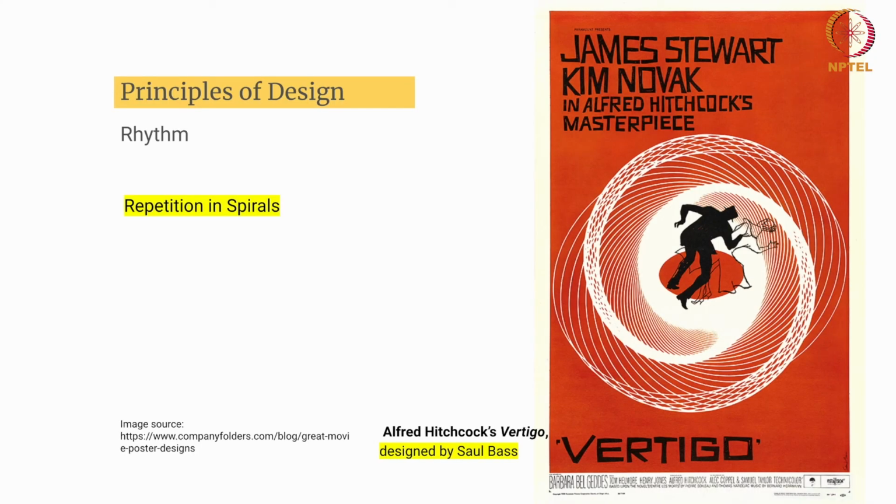In the second portion, the flowing rhythm, what I mean is that the spiral creates a flow of rhythm that conveys a sense of movement and dynamism. Because of the tilted nature of this character, and also the strokes which are very dynamic and not too specific to aesthetic representation, the overall circular motion senses a movement which is also associated with a vortex, right? And it's visually representing the disorientation and obsession, which is also a key theme of the movie.